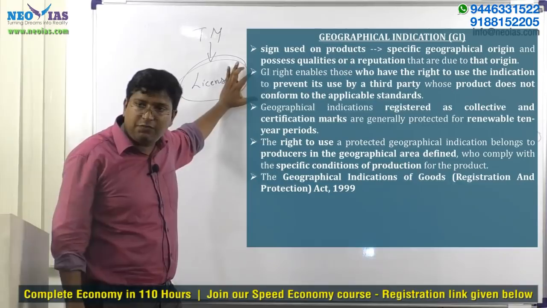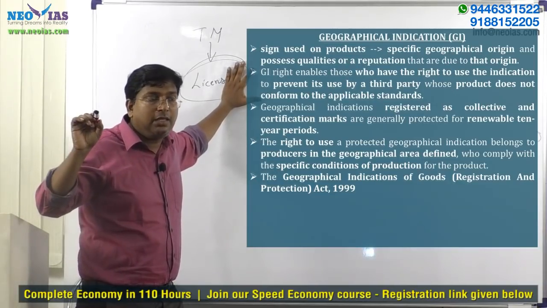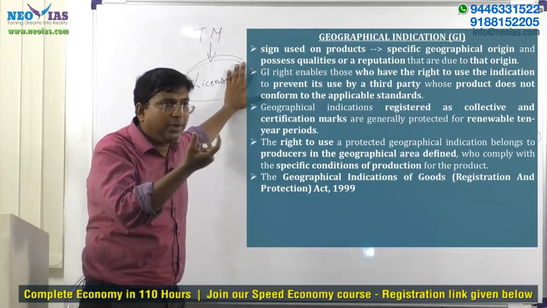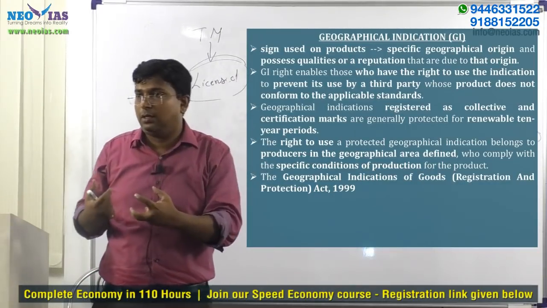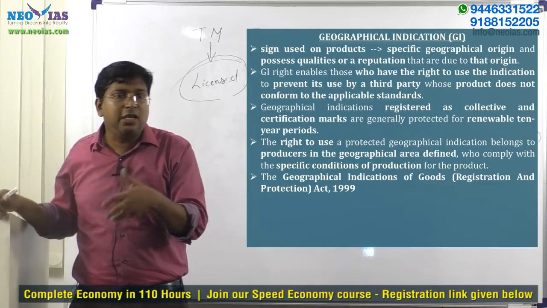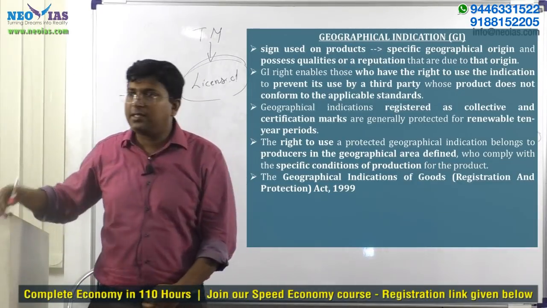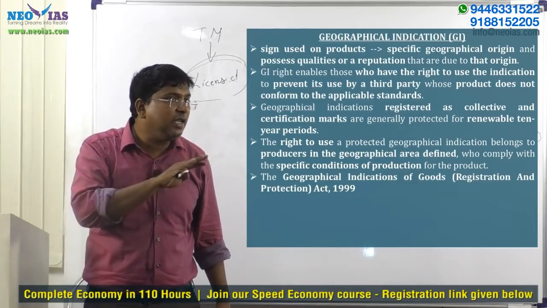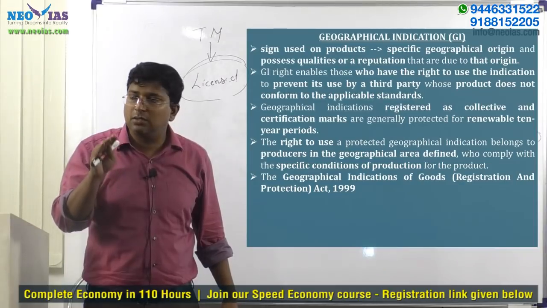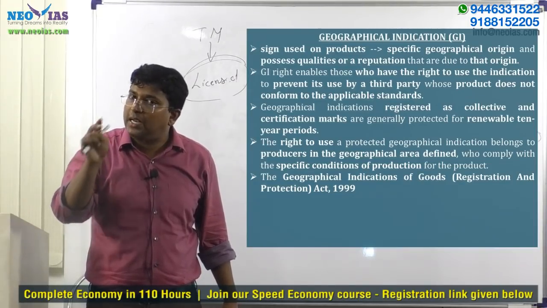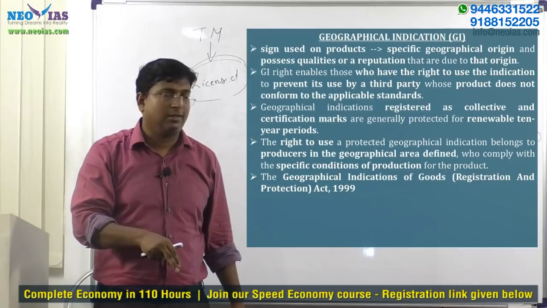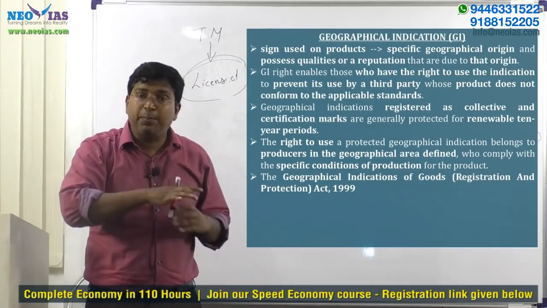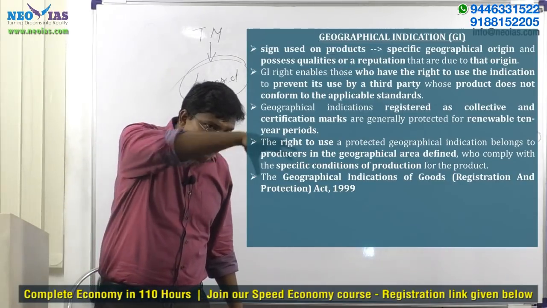So what is the specialty of GI? Now keep this in mind. In the case of copyright, it is an individual right, right? Copyright is a right belonging to that individual. Trademark is either an individual right or a company right. But GI is not an individual right. Why? That right belongs to the people in that geographical region. So GI is a community right. The people, the community, or the people who are living in that geography.